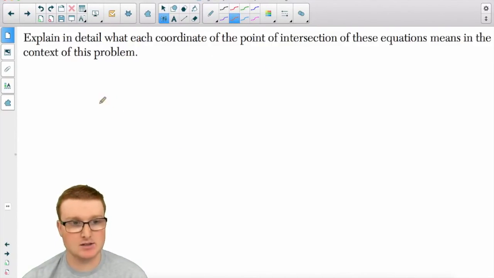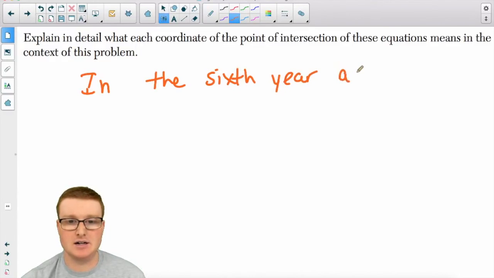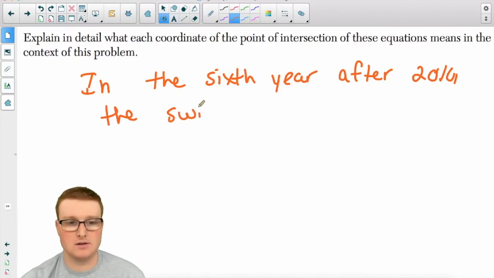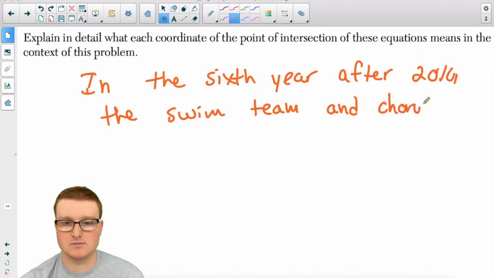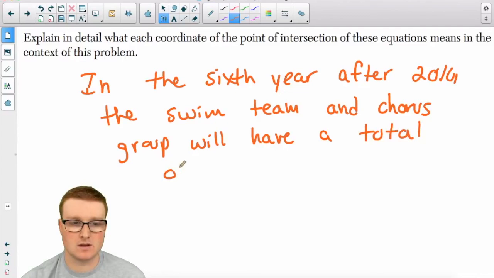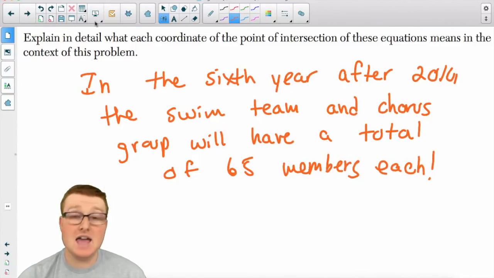So your answer is: in the sixth year after 2010, the swim team and chorus group will have a total of 65 members each. And you're done with that question.